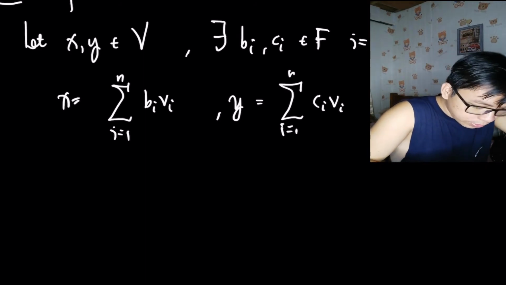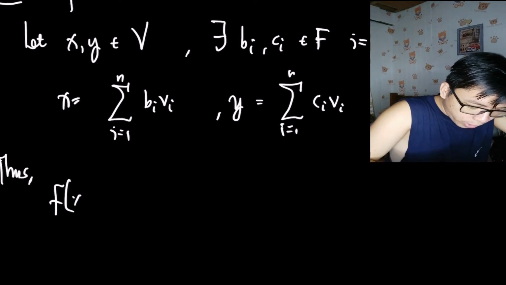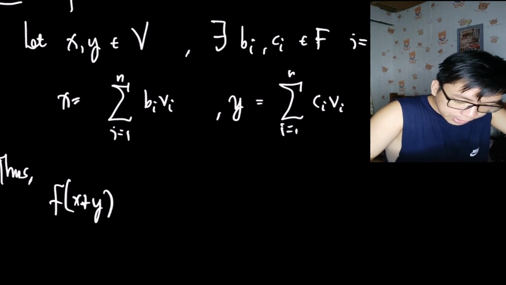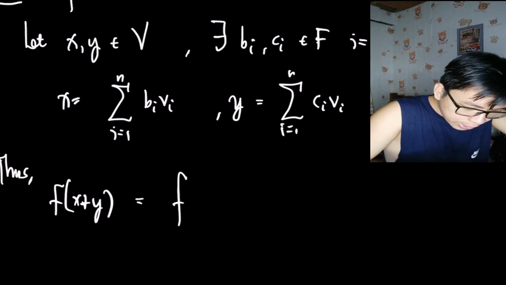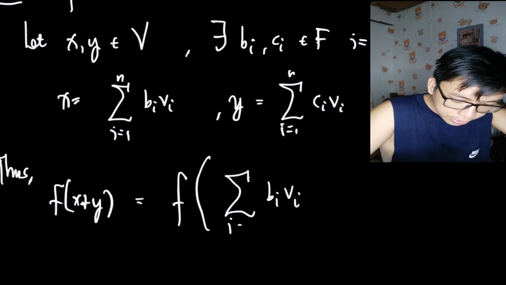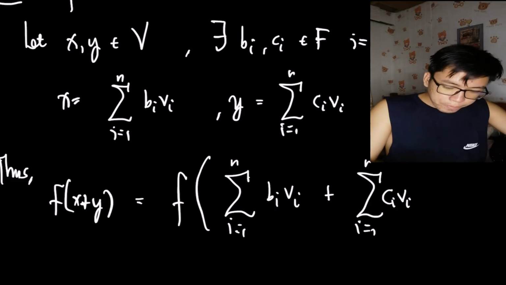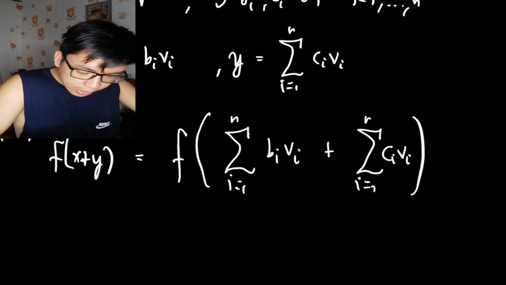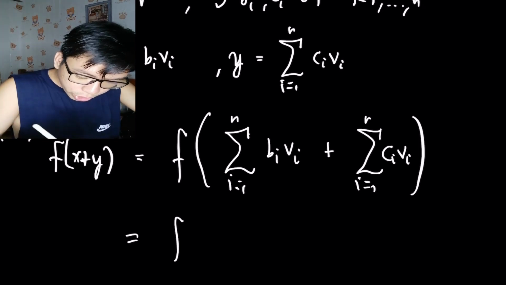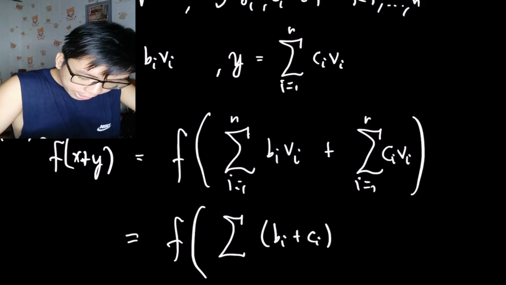Okay, thus, let's check the linearity. So x plus y. So f of x plus y is equal to f of the summation of b_i v_i, i from 1 to n, plus the summation of c_i v_i, i from 1 to n. Remember, they have the same index. So by the property of summation, I can have this instead: the summation of (b_i plus c_i) v_i, i from 1 to n.